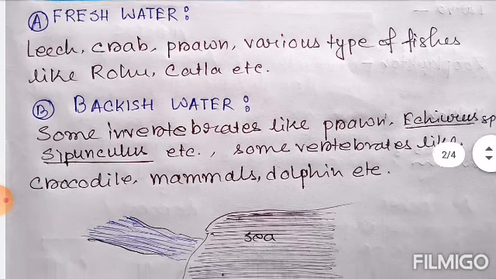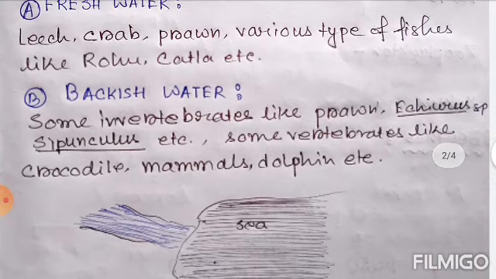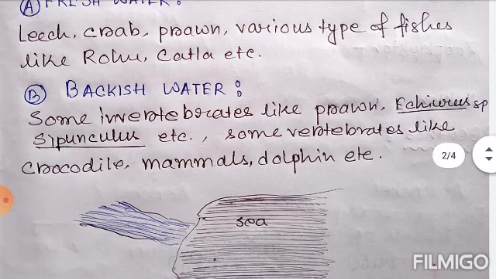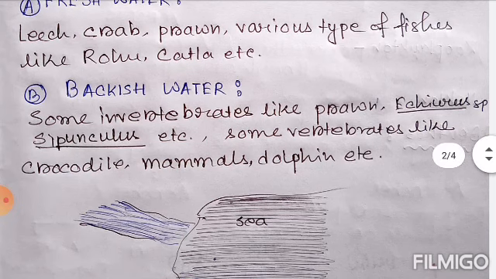Now the brackish water. Some invertebrates like prawn, echiurus, sipunculus, etc. and some vertebrates like crocodile, mammals, dolphin, etc. are examples of brackish water animals. So what is brackish water? Brackish water is that area where the river gets linked with the sea.